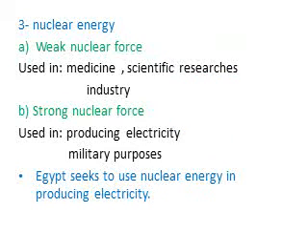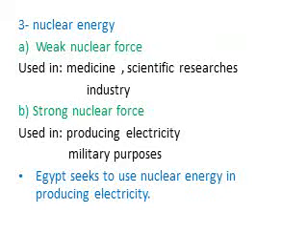The third type of forces that we found in nature is the nuclear force, and we have 2 types of nuclear force. Weak nuclear force is used in making medicine, scientific research, and industry, and we have strong nuclear force which is used in producing electricity or military purposes, and also Egypt seeks to use this nuclear energy to produce electricity.